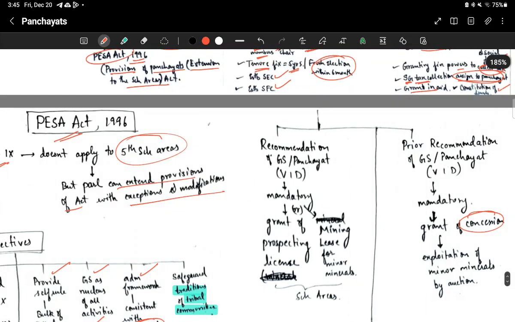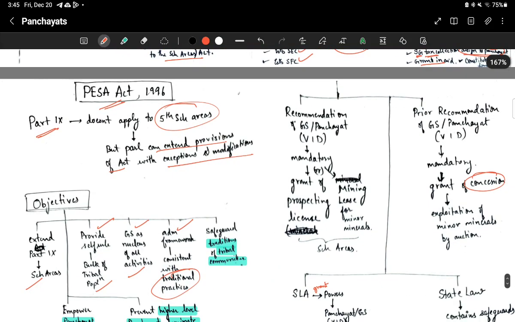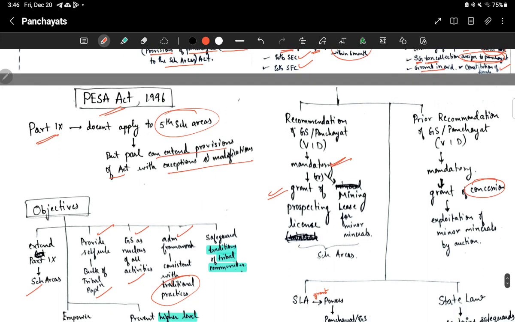Okay, then recommendations of Gram Sabha and Panchayat at all levels are mandatory for what? For granting of prospecting license. Prospecting license, tell me what is it? It's homework for you. And also it is mandatory to get recommendation of the Gram Sabha and Panchayat for mining lease to extract minor minerals.